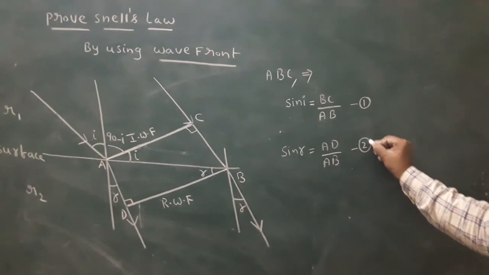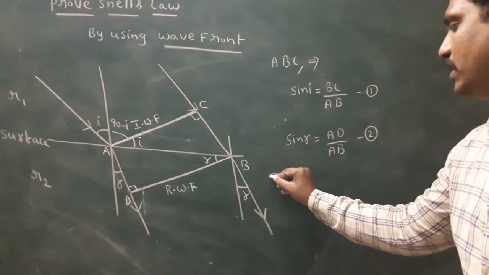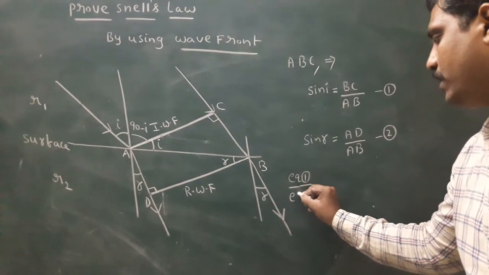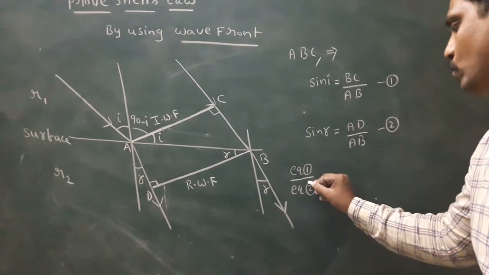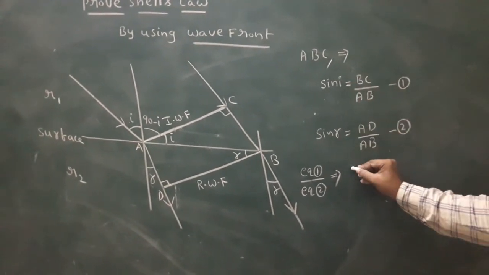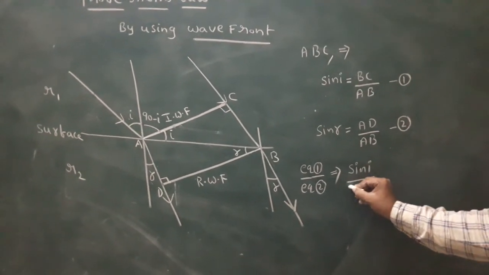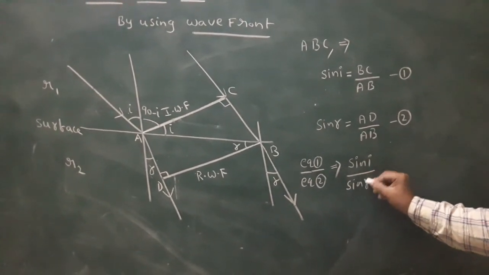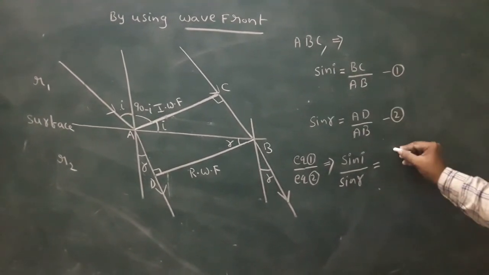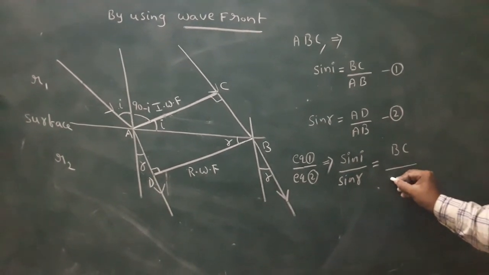This is equation number 2. First, write equation 1 divided by equation 2. On the left side, sin I by sin R. On the right side, AB cancels, leaving BC by AD.